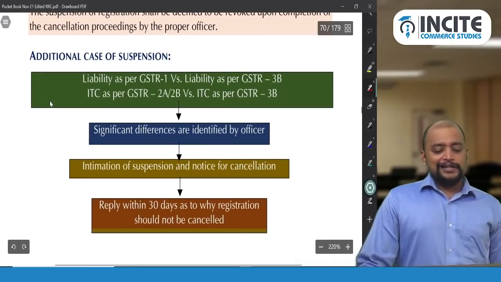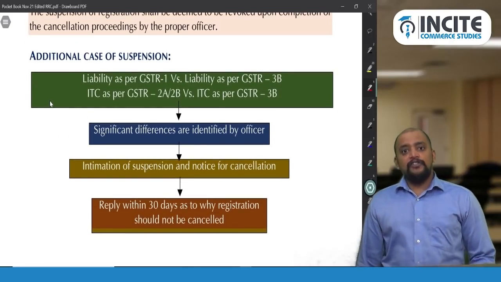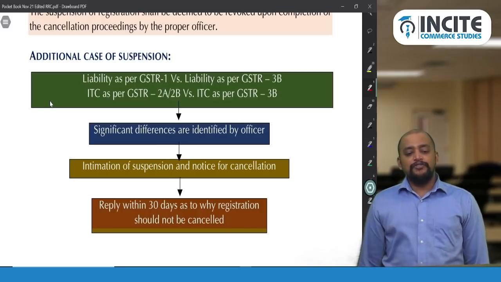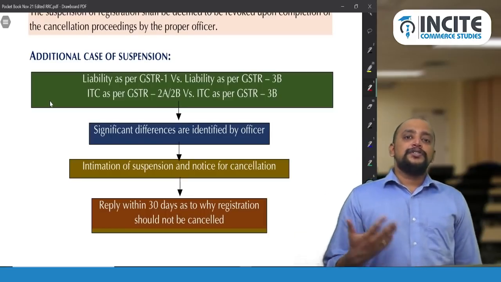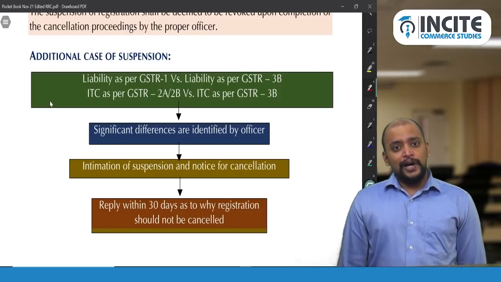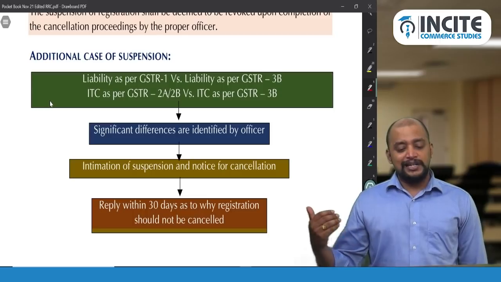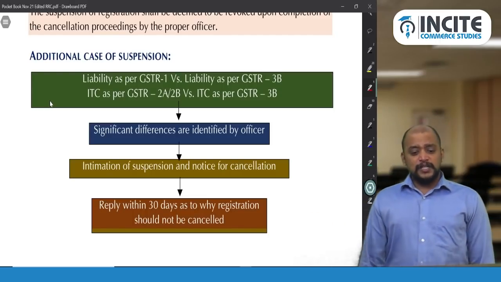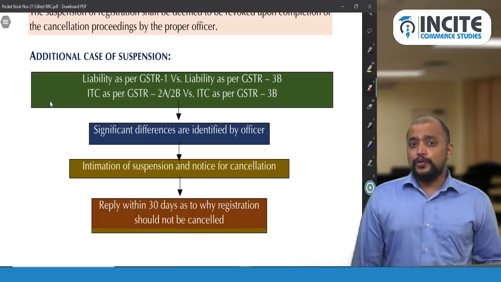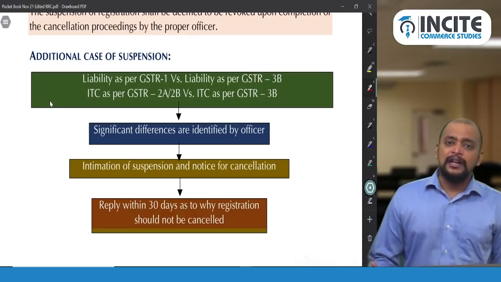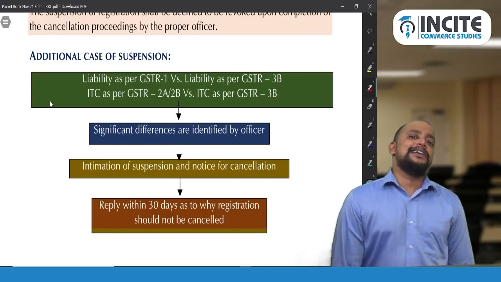Now, what happens? Additional cases of suspension. Apart from a few cases of cancellation of registration, they have given a few cases for suspension of registration, where there can be doubt. Already we know one: the liability reported in GSTR 1 is greater than the liability as per GSTR 3B. Also, the ITC as per 2A and ITC as per 3B is compared. ITC as per 2A is only 4 lakhs, but ITC as per 3B is somewhere 6 lakhs. So how could you take more ITC in 3B than ITC as per 2A or 2B?